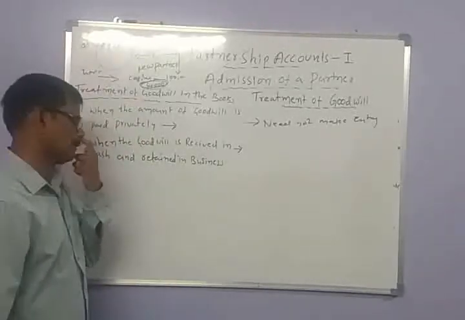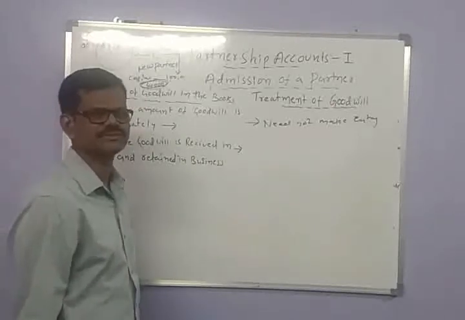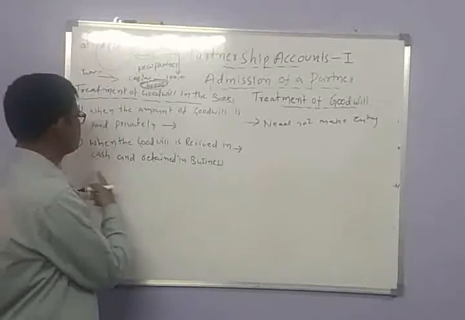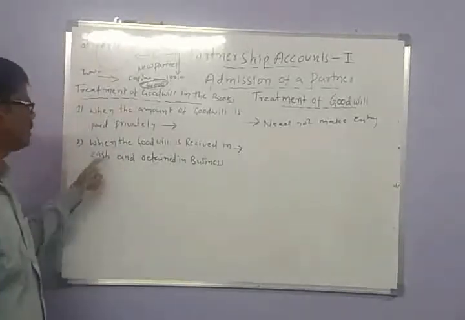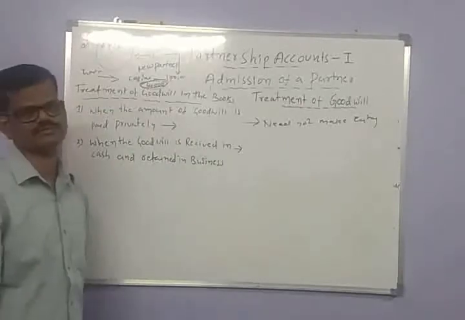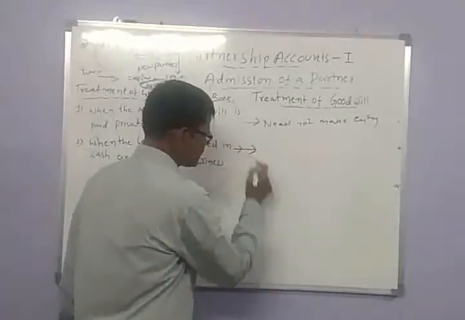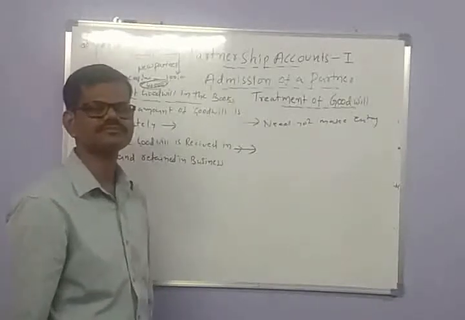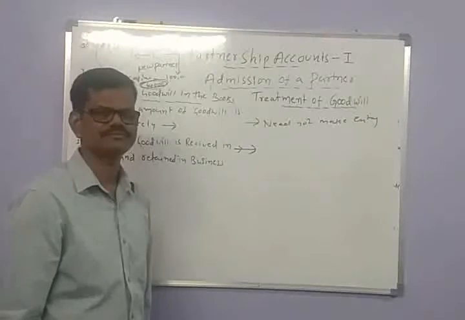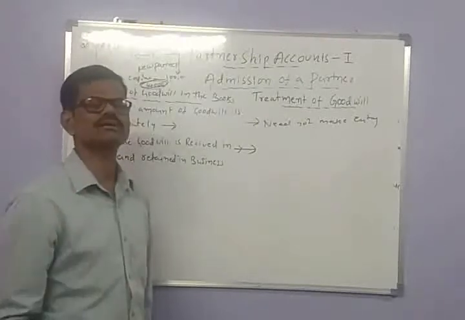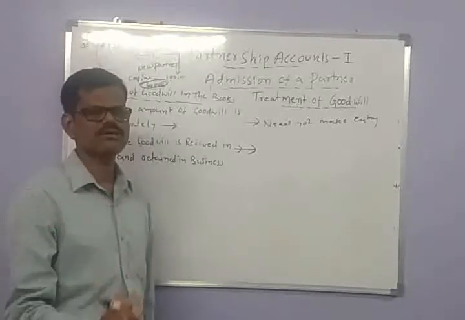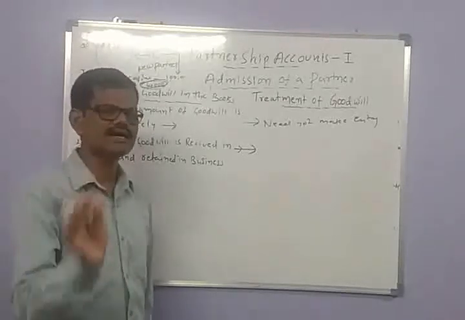Now the second method, that is when the goodwill is received in cash and retained in the business. On this occasion, the new partner brings goodwill in the form of cash, and the old partners intend to continue the amount they received in the name of goodwill as additional capital.